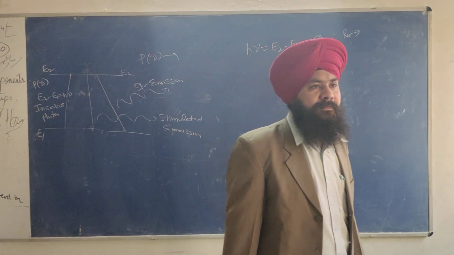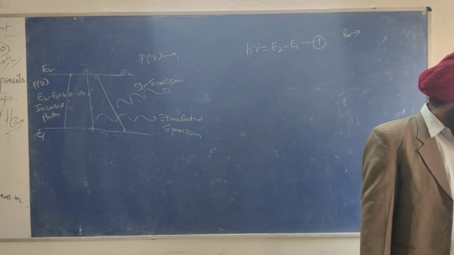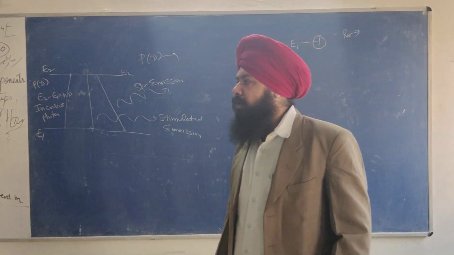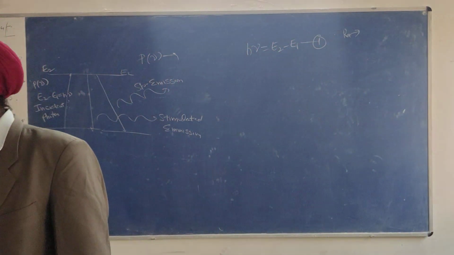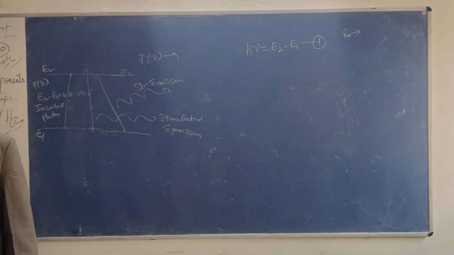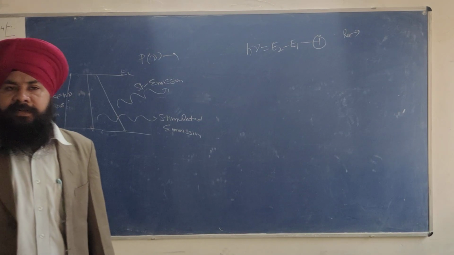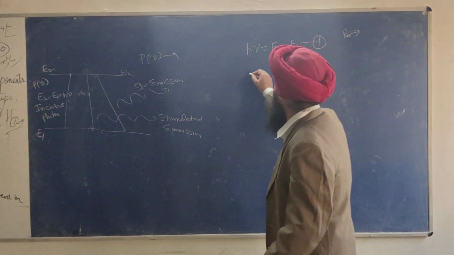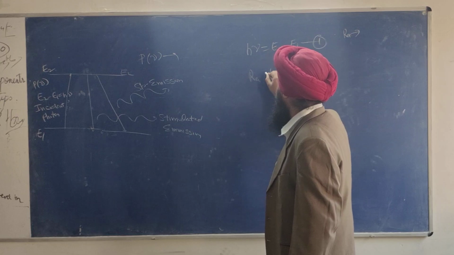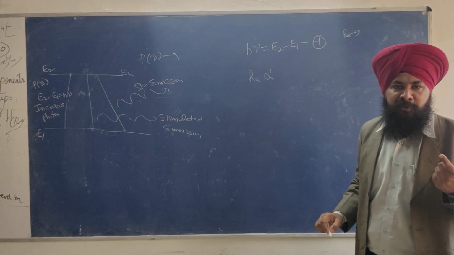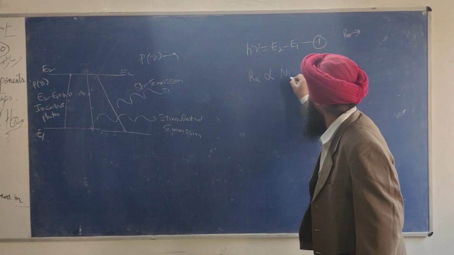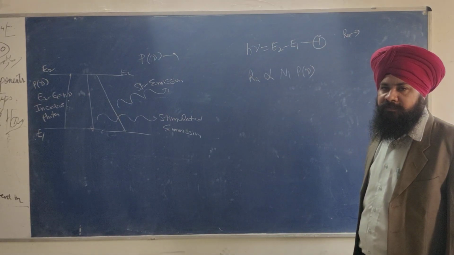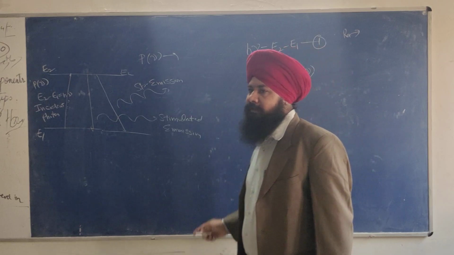Then according to Einstein, it depends upon N1 and rho nu. So what is the equation we will get? We will get the equation RA is proportional to N1 into rho.